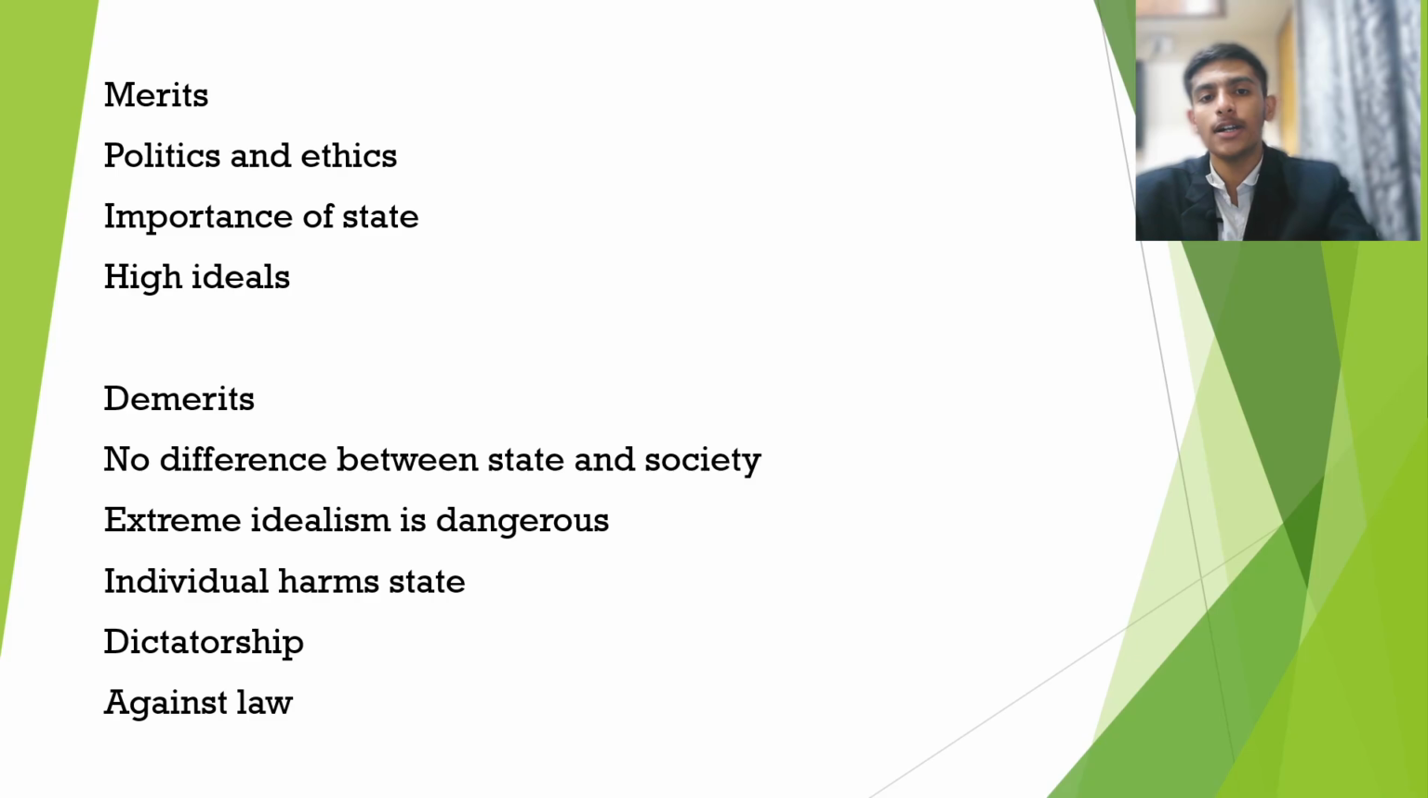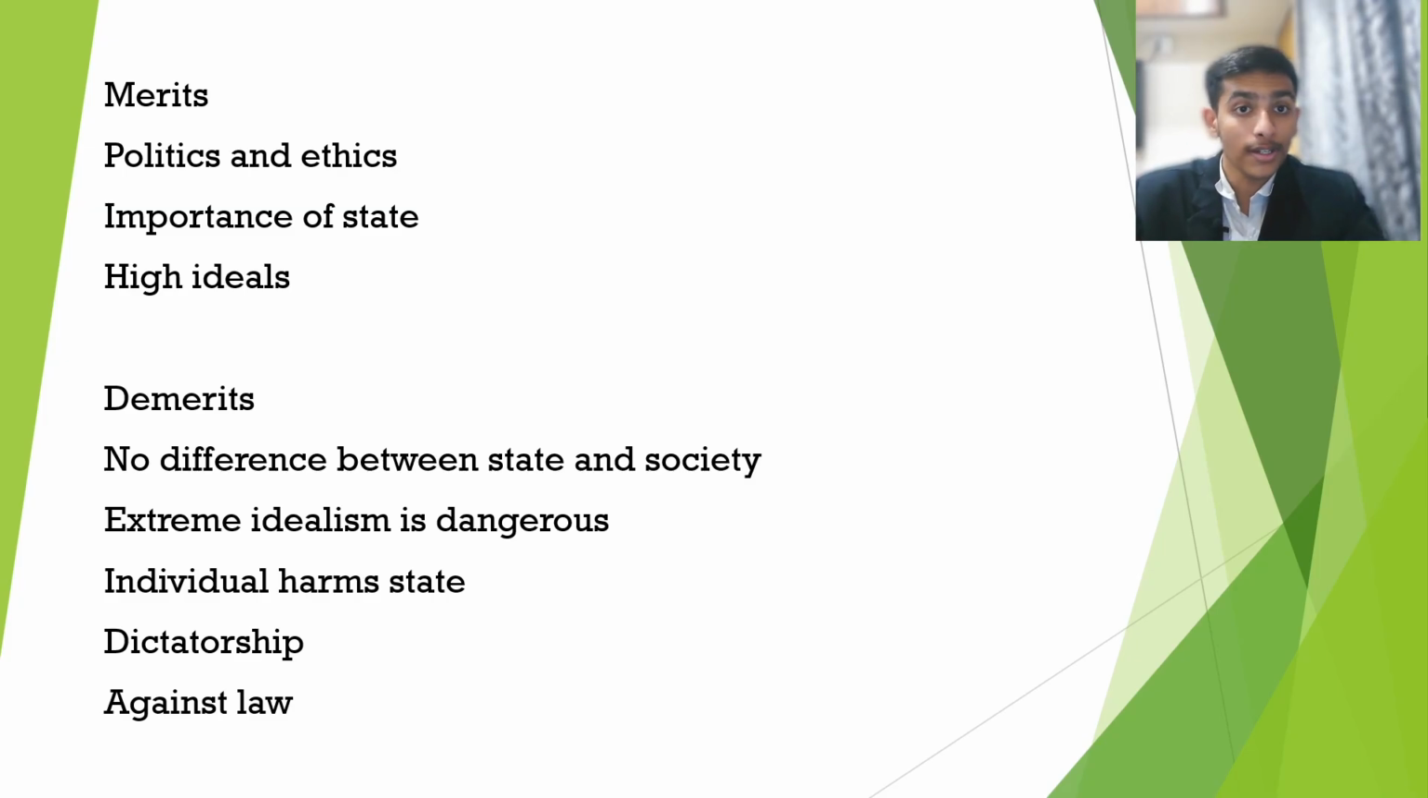Next, what are the merits and demerits of idealism? First is politics and ethics. In the idealism principle, politics is there, but it does not break the ethics and morality basis. Next, the importance of the state. Many times we see that in some countries and regions, the state is just for namesake. But in idealism, there is an importance of the state, and individuals consider that they obey the state as well. And in this idealism principle, the state has very high ideals or high standards.